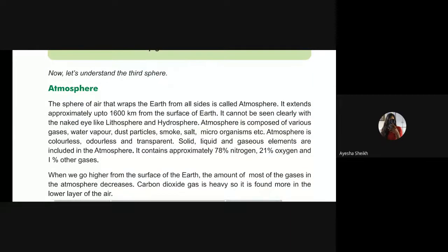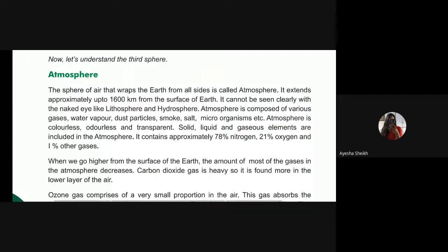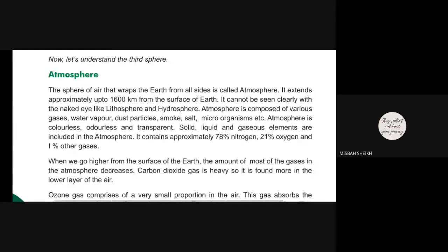Now some of the elements were transformed into gases, that's why it is called the atmosphere, got it? All the sides of the earth are wrapped with gases. The covering of air wraps the earth from all four sides. That's why it is called the atmosphere. Clear about that?